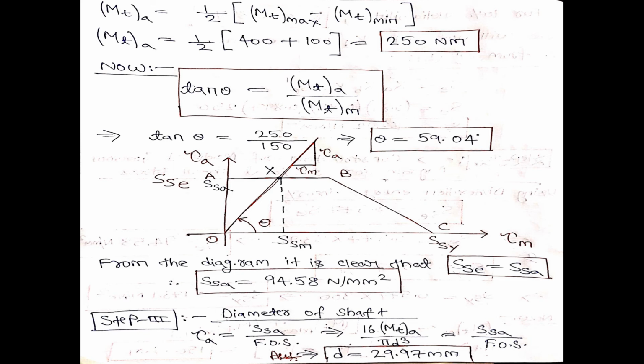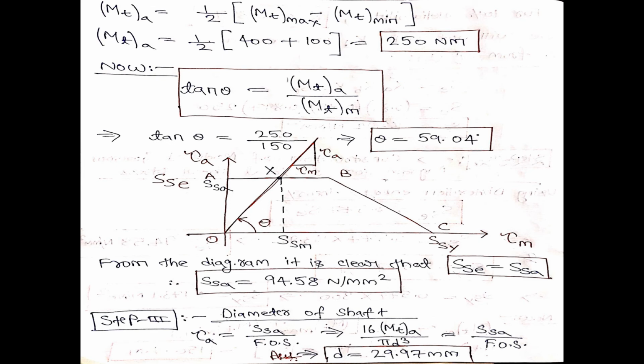So tan theta becomes alternating torque divided by mean torque. So tan theta is equal to 250 divided by 150. Theta will be tan inverse of 250 by 150, which is 59.04 degree. So is it clear? Theta value? Any doubt? No, sir.